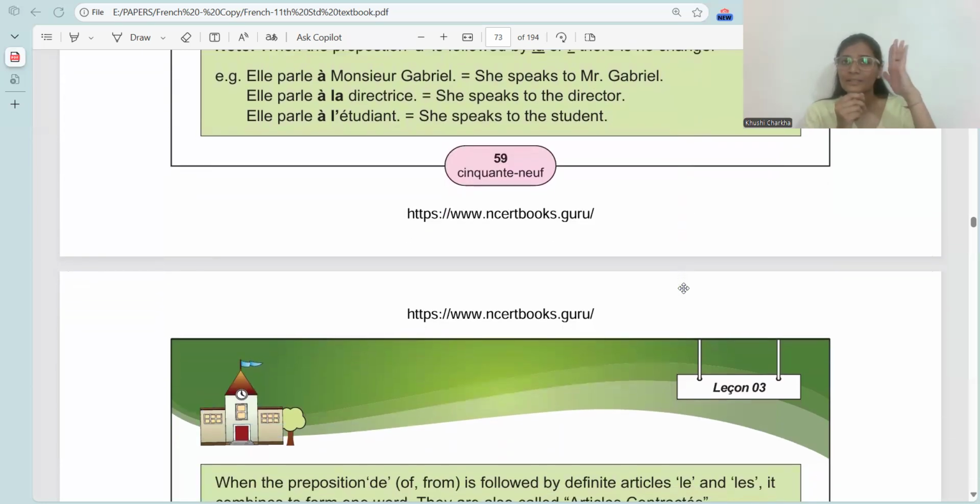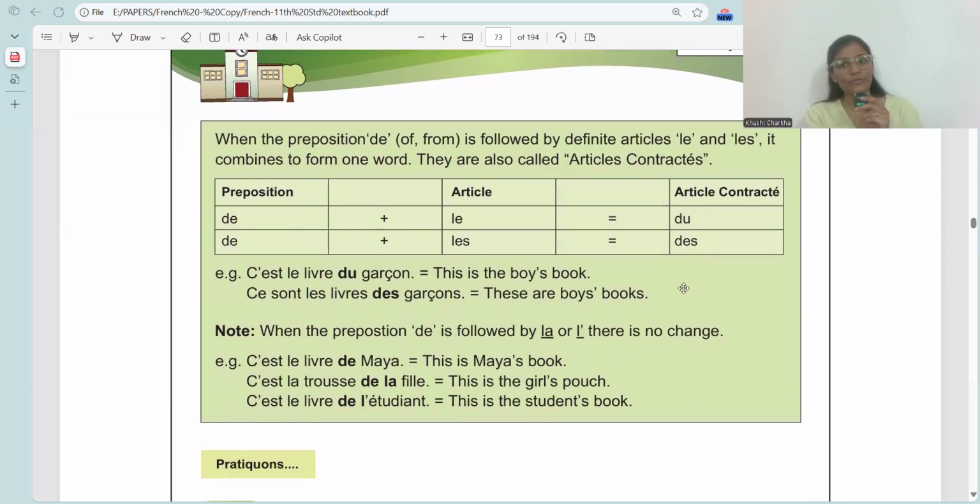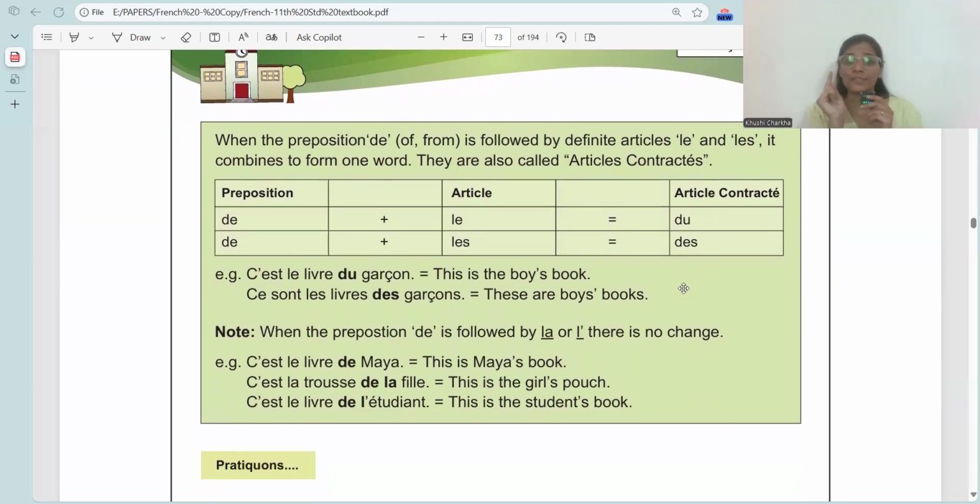Now, this was one part of articles contractés. Now, there is also a second article which becomes contracted. We'll go to that one. First one was what? À. À becomes contracted. Now, the second one is de. When the preposition de, which means of or from, is followed by definite articles le and les, it combines to form one word. Same rules, same everything, same logic. They are also called articles contractés. Now, the change is only in le and les again.